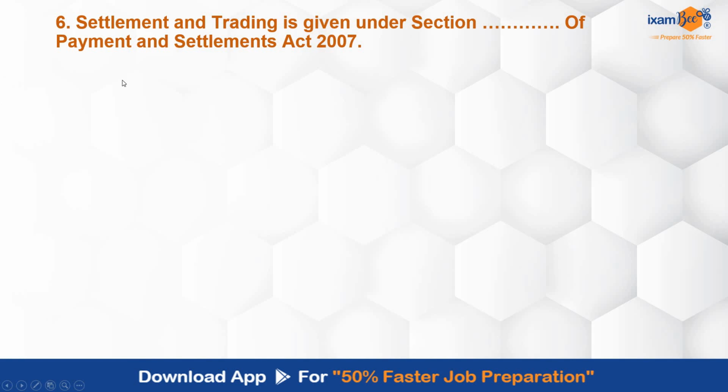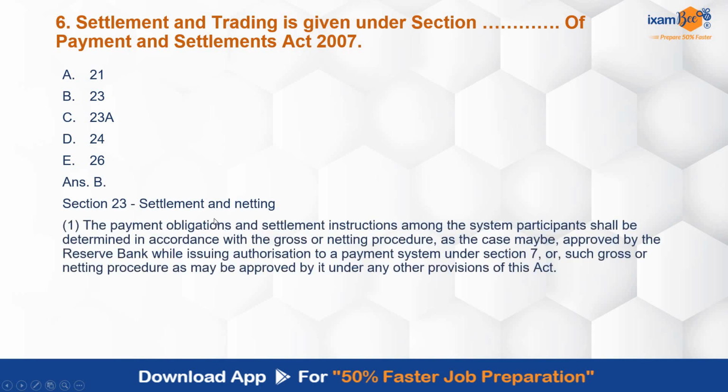State settlement and trading is given under section dash of Payment and Settlements Act. कुछ section based questions भी मैं डालती रहती हूँ ताकि आप कुछ important sections के लिए prepared रहे. And if you're able to remember the section numbers where it is very landmark, it's well and good. Answer is B, Section 23, Settlement and Netting.